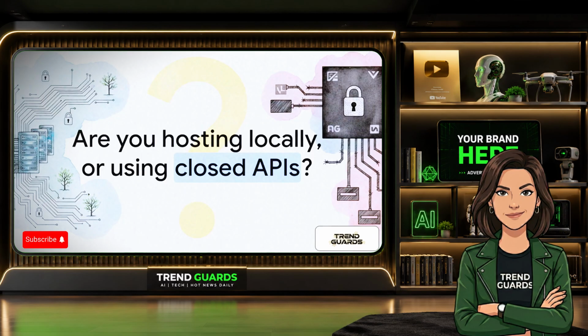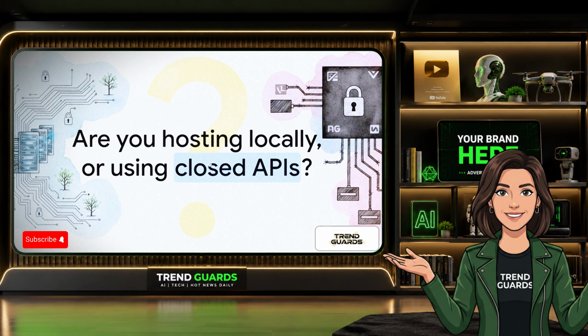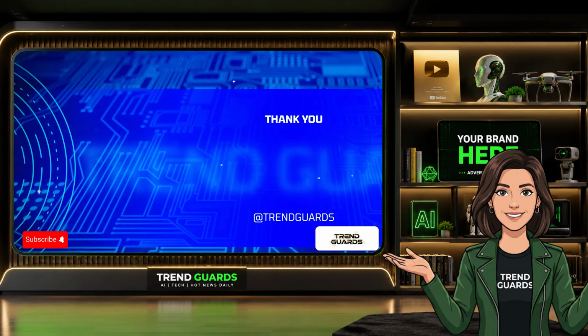As you review these verified benchmarks and evaluate your own infrastructure strategies moving forward, the financial and technical data points clearly mean one direction. So I'll leave you with one critical question to consider for the future of your deployments. Are you currently hosting open-weight models locally to guarantee data sovereignty and cost efficiency? Or are you still relying on closed proprietary APIs?